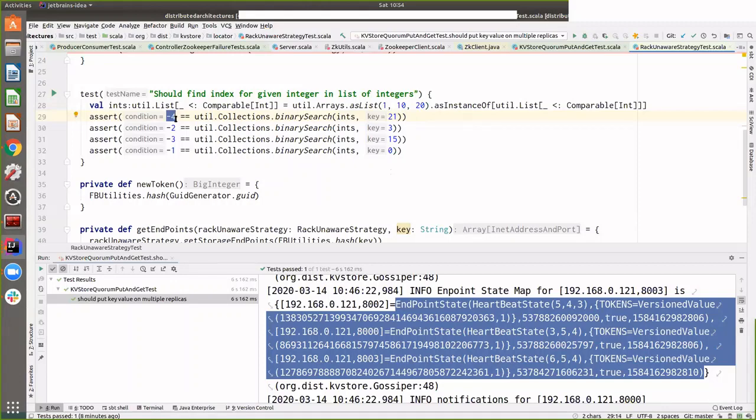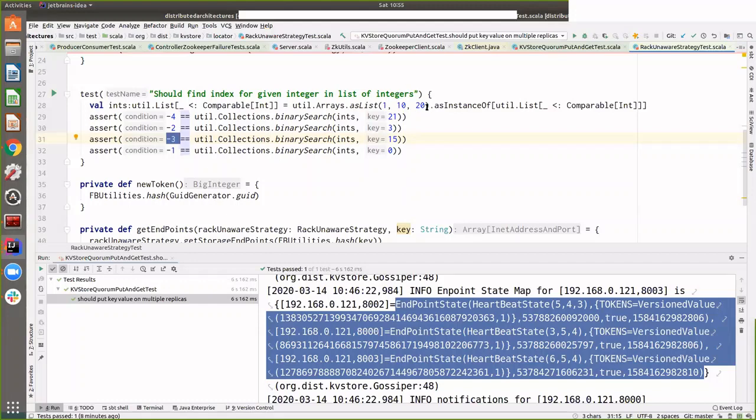that number should go. So for 21, if you pass it, it will tell you that this is the 4th place. So after 20, it should go. If you pass 3, then it will say that it should be in place 2. If you pass 15, it will say that it should be in place 3 in this array. And this is exactly the same code that executes in Cassandra, a similar code.